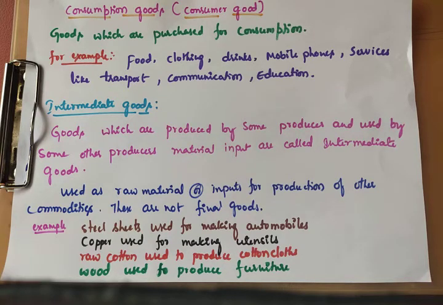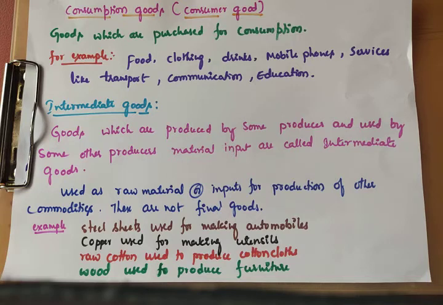And another one is semi-durable goods. Semi-durable goods have an expected lifetime of use of 1 year or slightly more. There is no long-term durability, just maybe 1 year or slightly more. So they are not relatively high value. Semi-durable is not relatively high value, but durable goods means relatively high value.